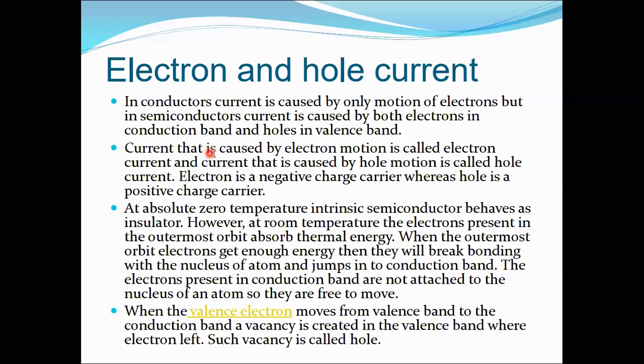Second, current that is caused by the electron motion is called electron current. It's clear. And the current that is caused by the hole motion is called hole current. Hope it's clear. Electron is always carrying the negative charge while the hole is always carrying the positive charge. Because these are two opposite charges, it makes sense that the conduction of holes and electrons will always be in opposite directions, right? Because they are carrying opposite charge, correct? But the total current will always be in a single direction. We'll come back to how it will be the same direction.